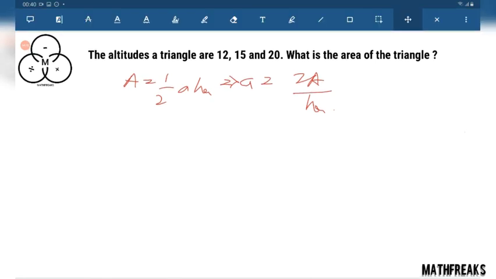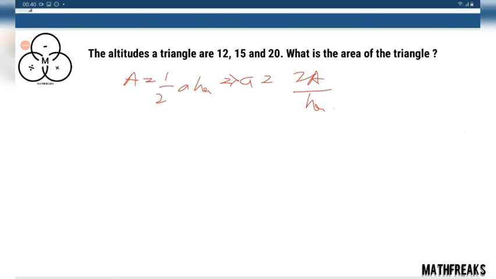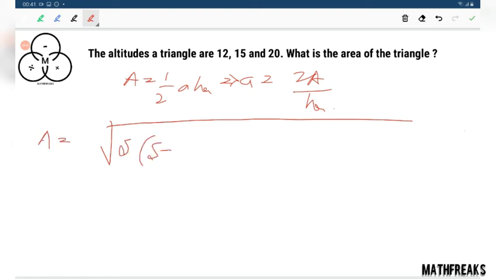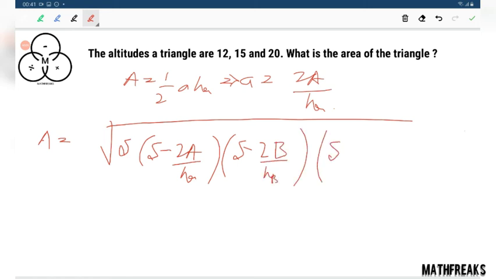Similarly, we can find B and C. Applying Heron's formula, you would get area equals root of S into S minus 2A over HA, S minus 2B over HB, S minus 2C over HC.